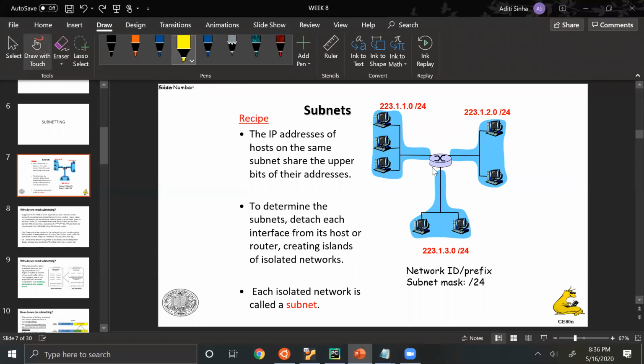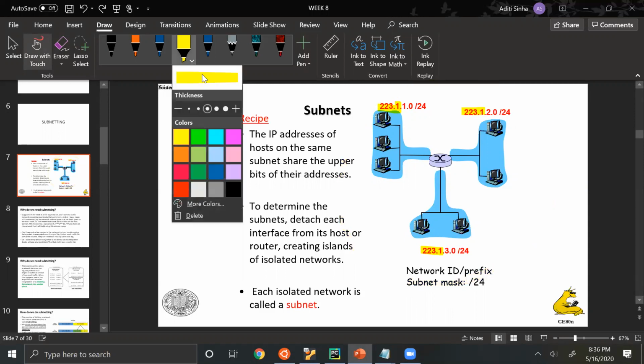As you can see here in this image, these devices all look like they are part of different networks, which they in a way are. They are part of different subnetworks. These are all the network addresses of the subnetworks. But you can see that these portions, 223.1, 223.1, 223.1, are common to all of these devices.